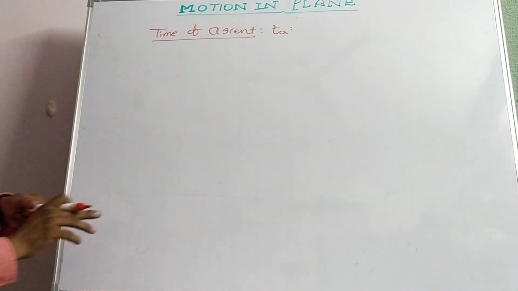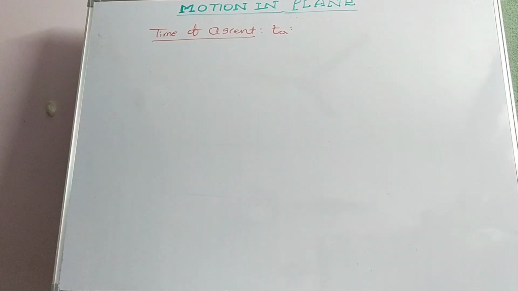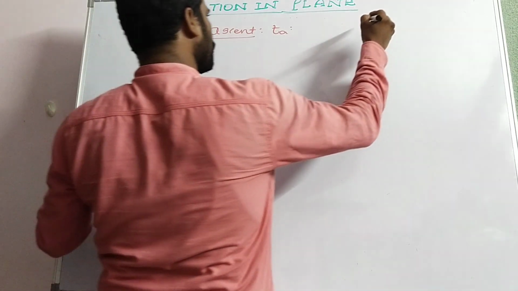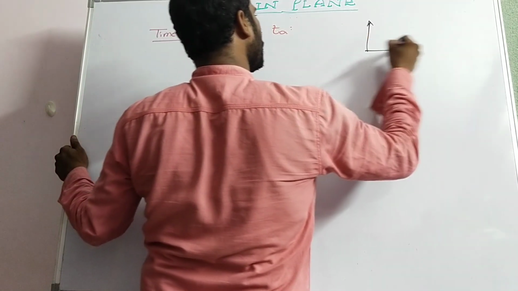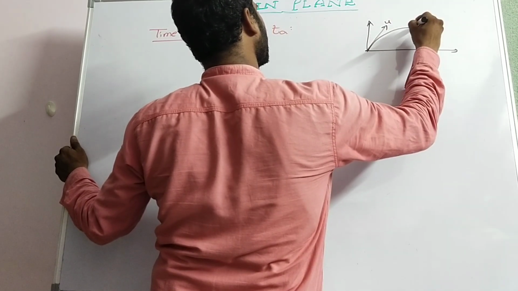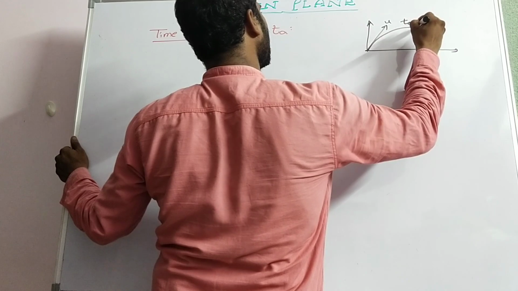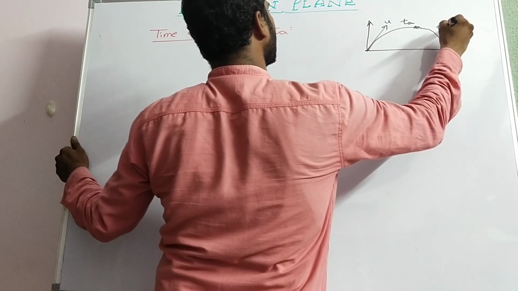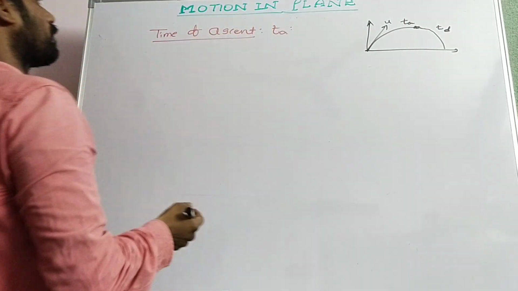Time of ascent Ta. Now another parameter of a projectile, that is time of ascent Ta. That is nothing but the time taken by the projectile to reach the maximum height. If it continues, that will be considered as Td, that is time of descent, of course.